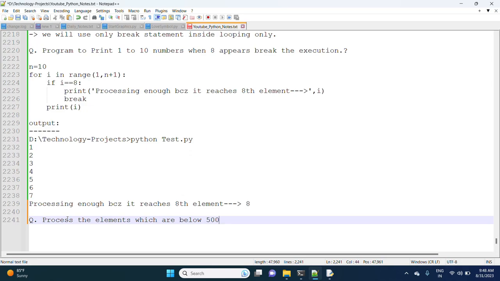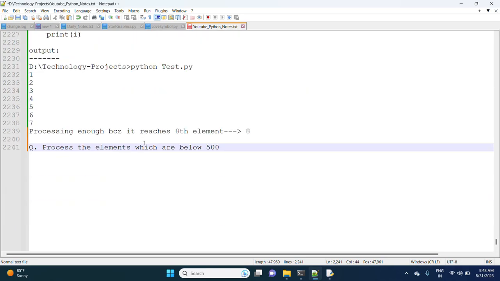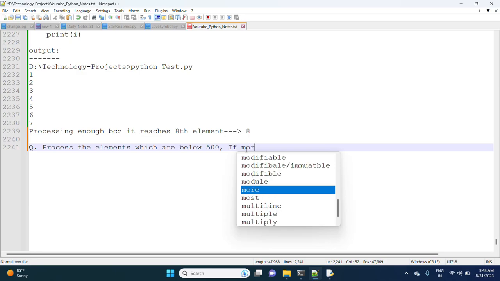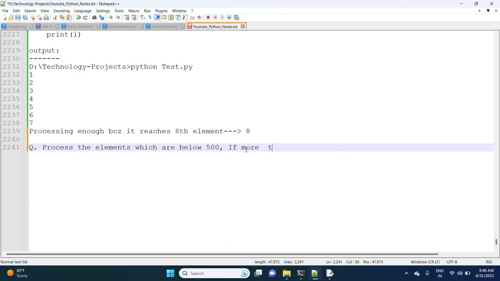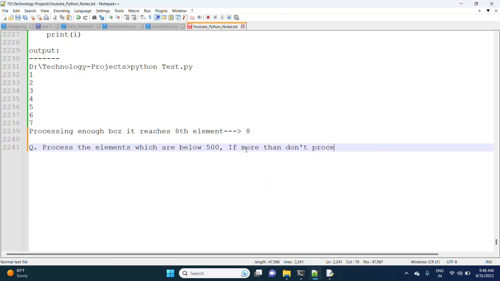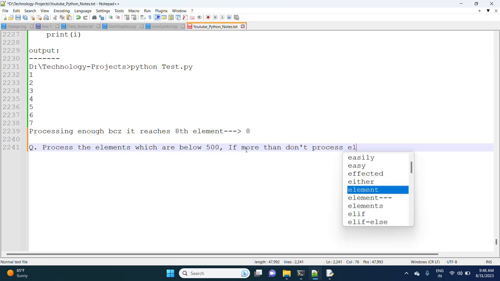If more than 500, it should not. Below 500 is processed. If more than 500, don't process the element.